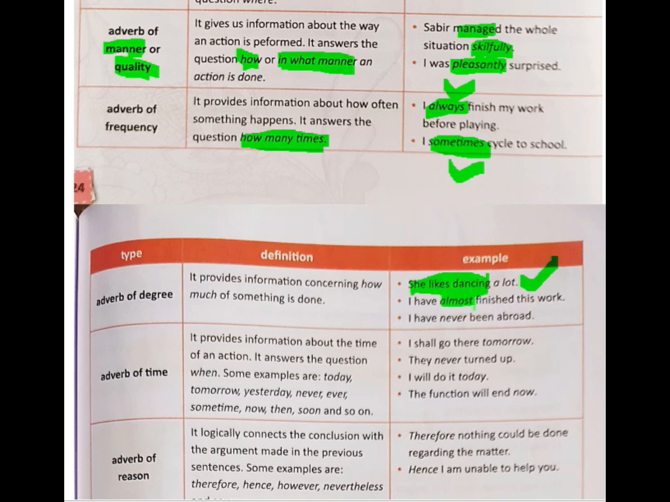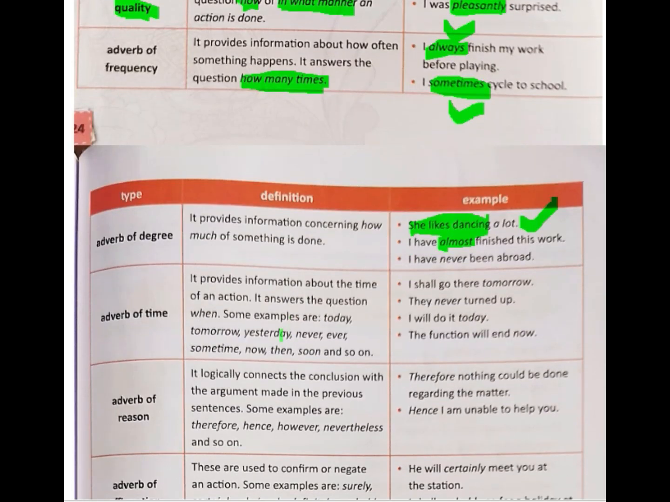The work is finished, it is almost finished, means out of 100, let us say 90% is finished. So this tells you adverb of degree. Similarly, we have adverb of time, which gives an answer to when something happened. The examples are today, tomorrow, yesterday, never, ever, etc. This one is a bit easy one. I suppose you'll understand on your own.